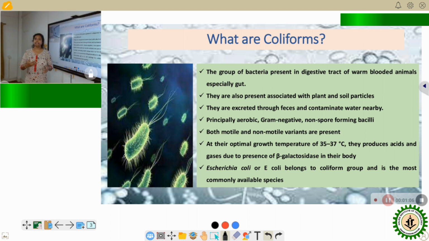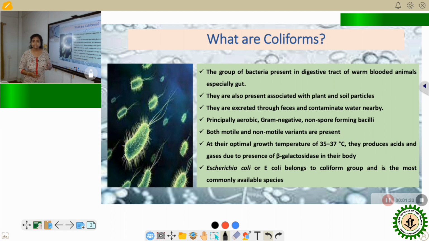When they are excreted through the feces, they contaminate the nearby water body, causing water pollution. Besides the digestive tract, they are also present in various plant materials and soils, and are abundantly distributed in the environment.